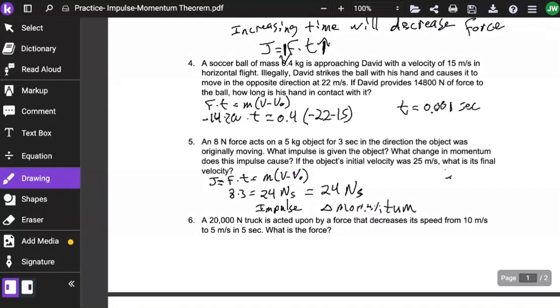We can distribute the 5 inside the parentheses and get 24 is equal to 5v minus 125. Add the 125 to the other side, and then divide by the 5 that's in front of your velocity. And when we do that, we should get 29.8 meters per second for the final velocity.